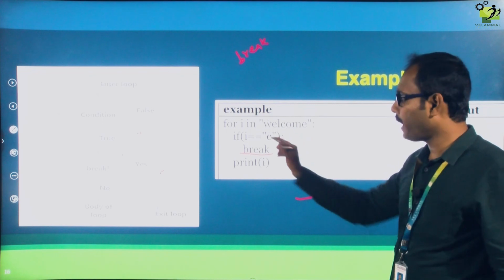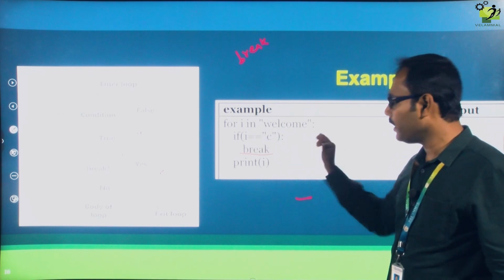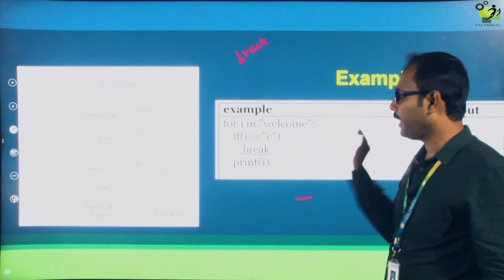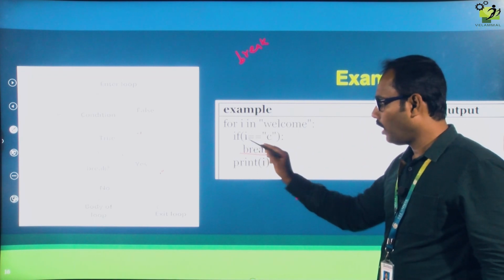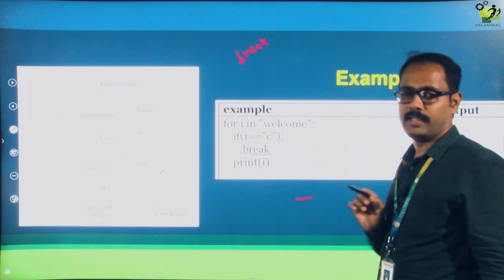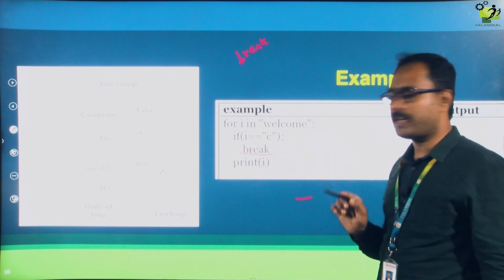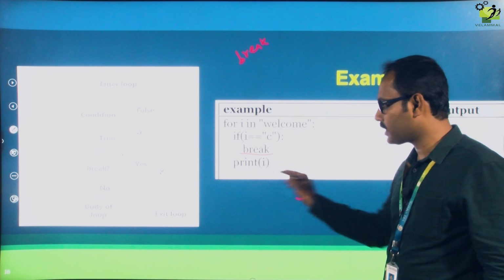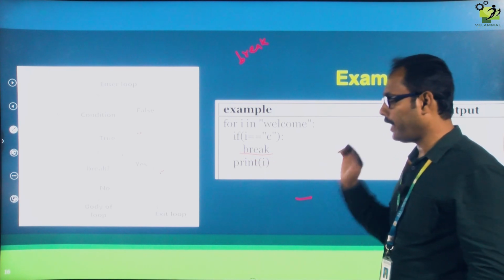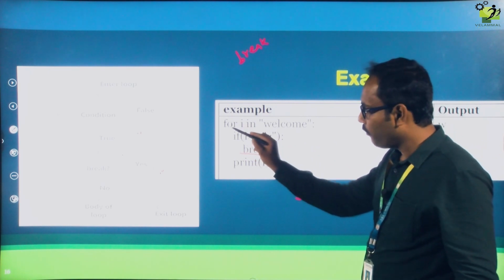Now I have for I in welcome. If I equal to C, it is checking a condition. I have the break statement, and then this is the print statement. You know this for loop.